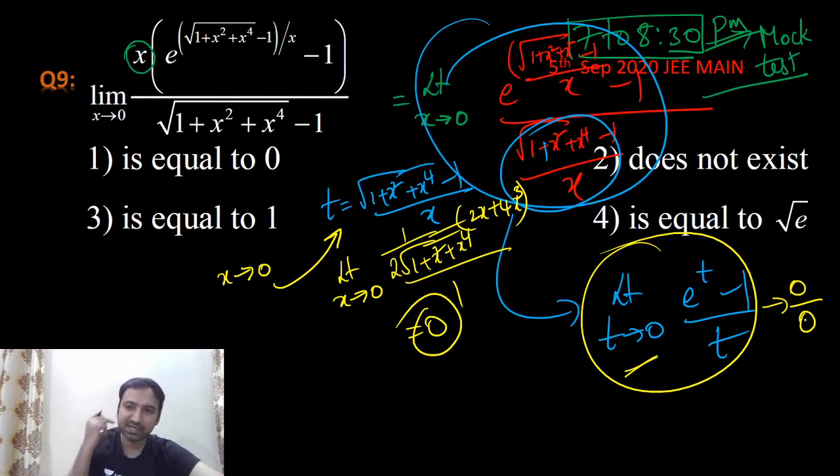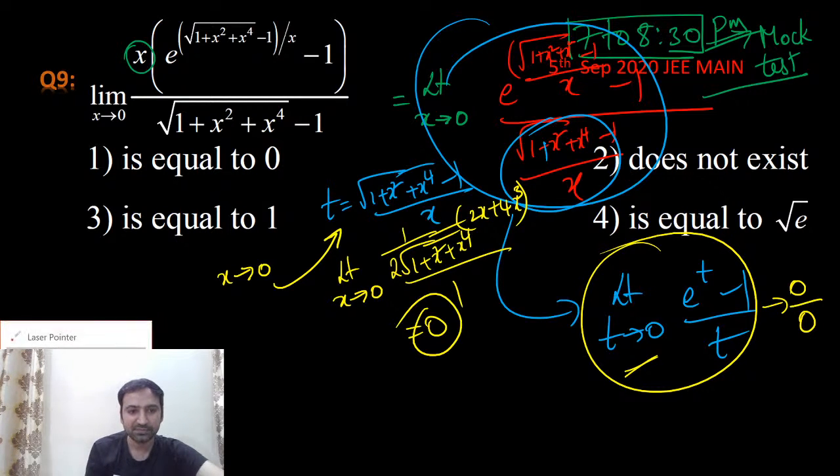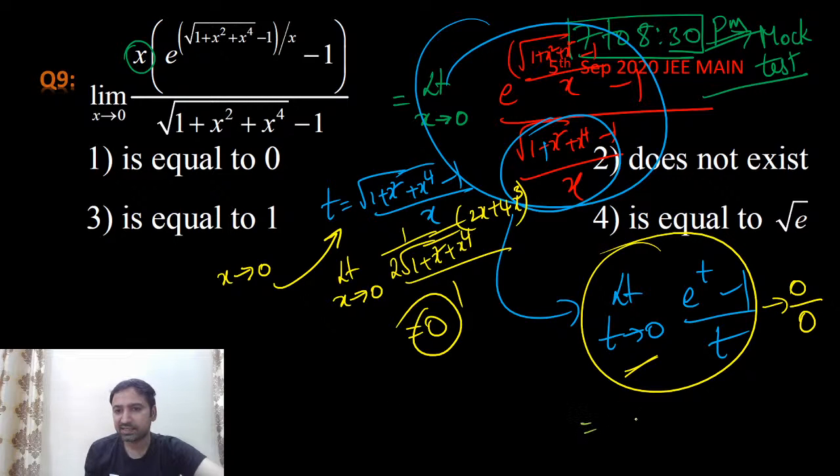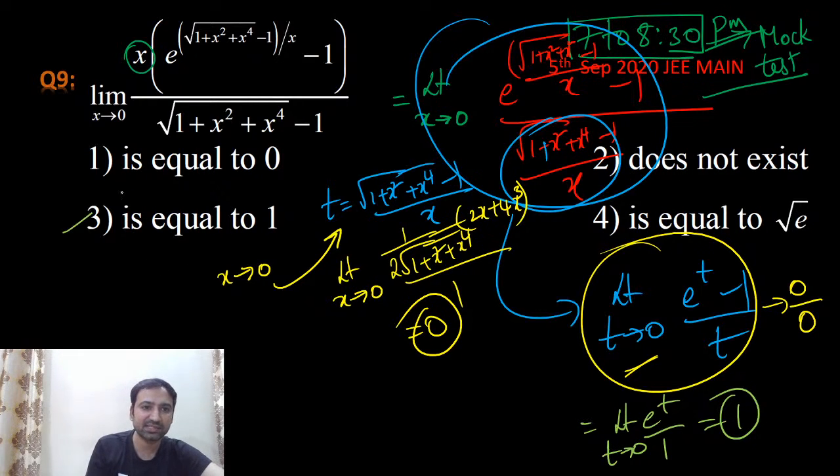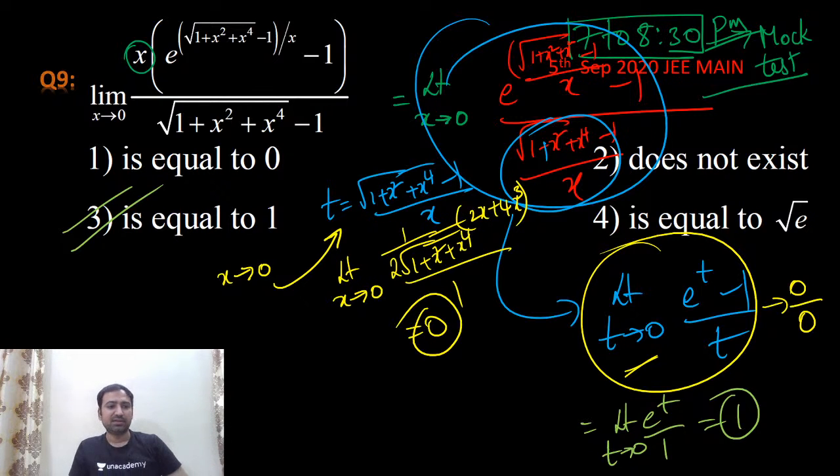Can we apply L'Hospital rule here? Let's apply L'Hospital rule. If you apply L'Hospital rule here, what do we get, guys? Are we getting e power t by 1, limit t tending to 0? Yes. Substitute t equals to 0. Are we getting 1? Yes. 1 is the answer. Third option is the answer, guys. Correct now? Is it clear? Perfect. Chalo, let's move to the next one.